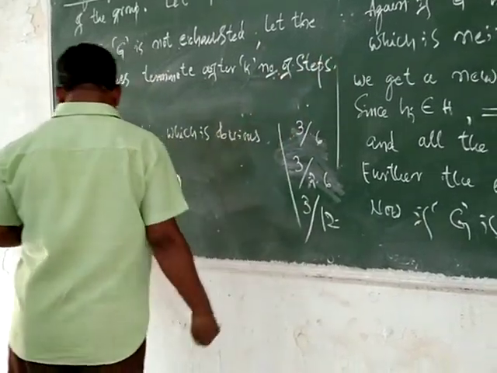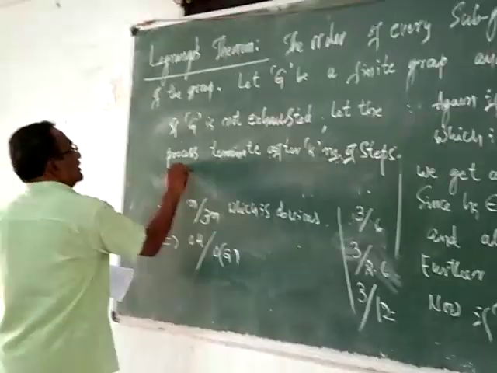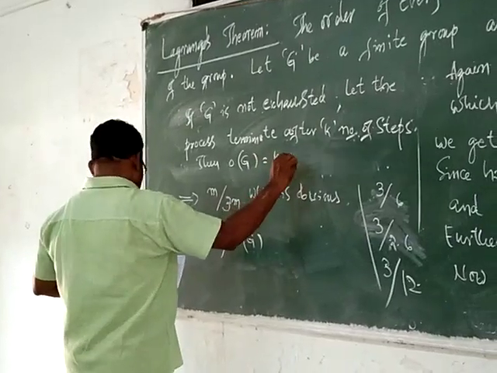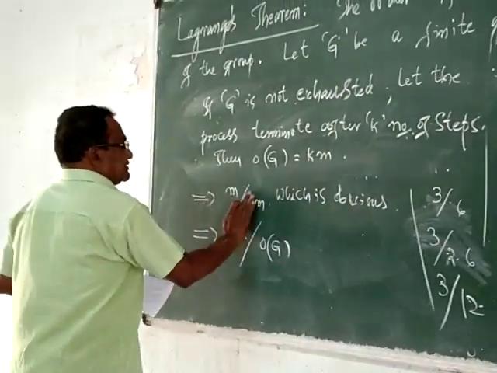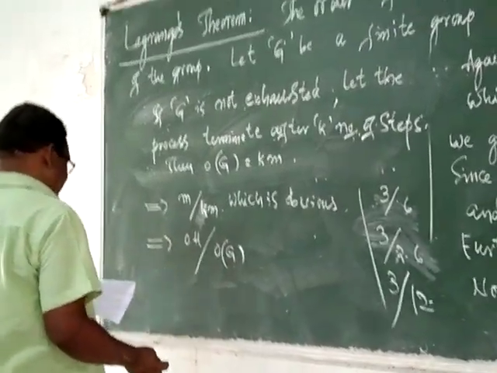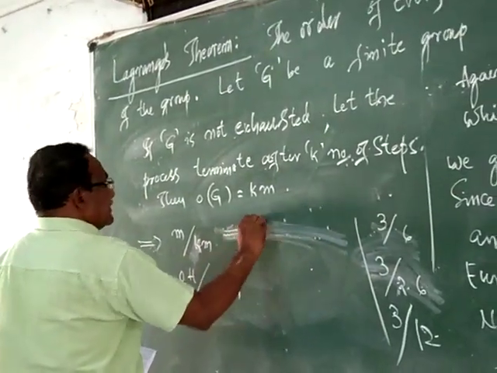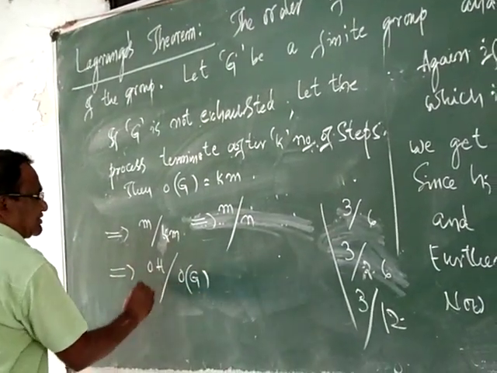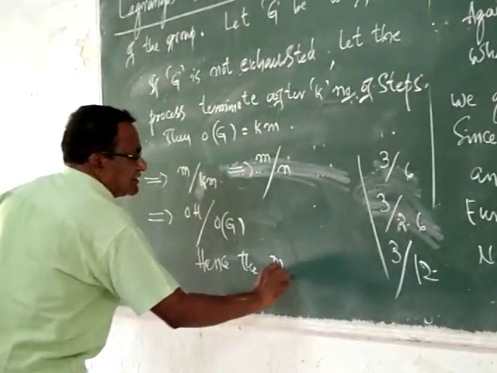Then, as I told you, order of G is equal to km. Then it implies that m divides km. This implies that m divides k into m, that is, order of H divides order of G. Hence the proof.